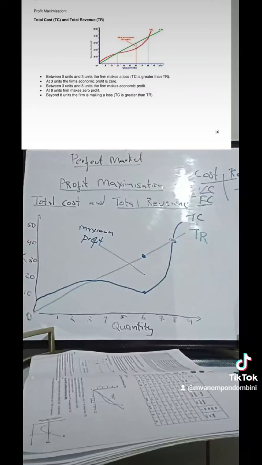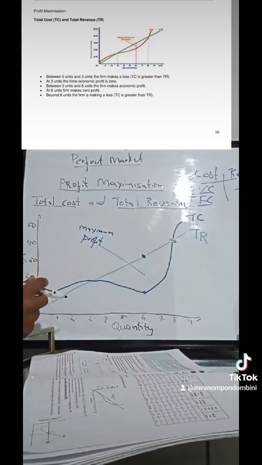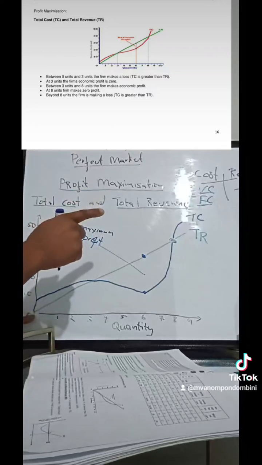Then size ke ngoku le diagram yethu. The diagram yethu, as you can see, above we have the revenue and the quantity. You can see the curve for TR, which is now revenue, starts from 0, from the left side, from 0, goes up, right?